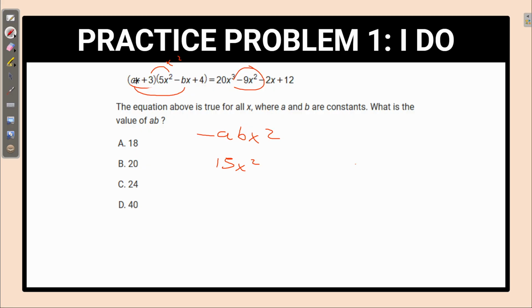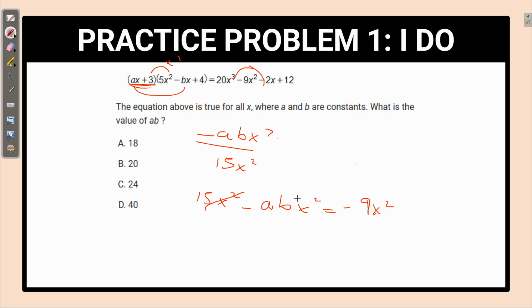And then what I'm noticing on the left side is that there's no x squared term in this expression. Therefore, the only way to get another x squared term would be to multiply and get this result here. So pretty much these are going to be our only two x squared terms in this equation. So what we can do is set 15x squared minus abx squared equals negative 9x squared.